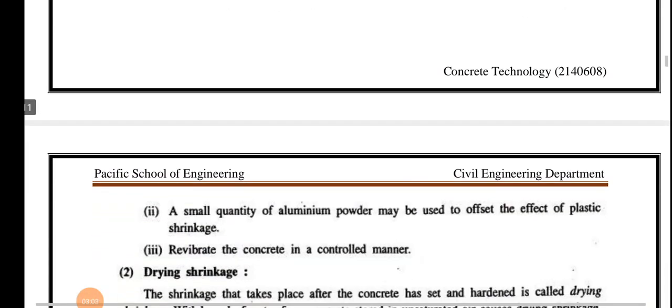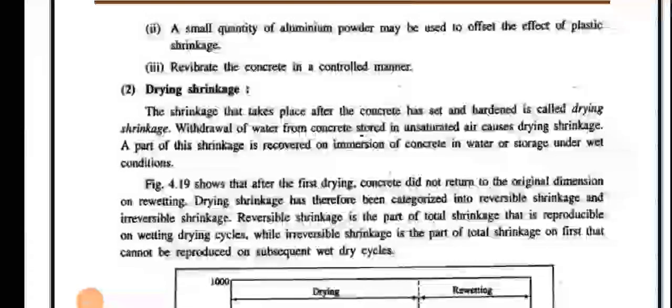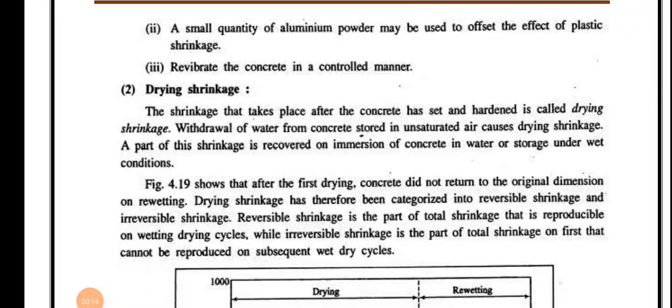A small quantity of aluminum powder may be used to offset the effect of plastic shrinkage. This aluminum powder is also used as an air entraining agent. This is an admixture. And also, revibrate the concrete in a controlled manner.